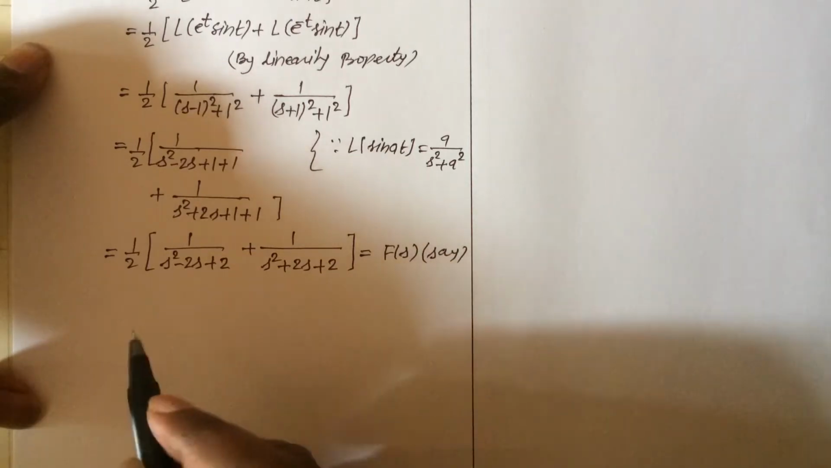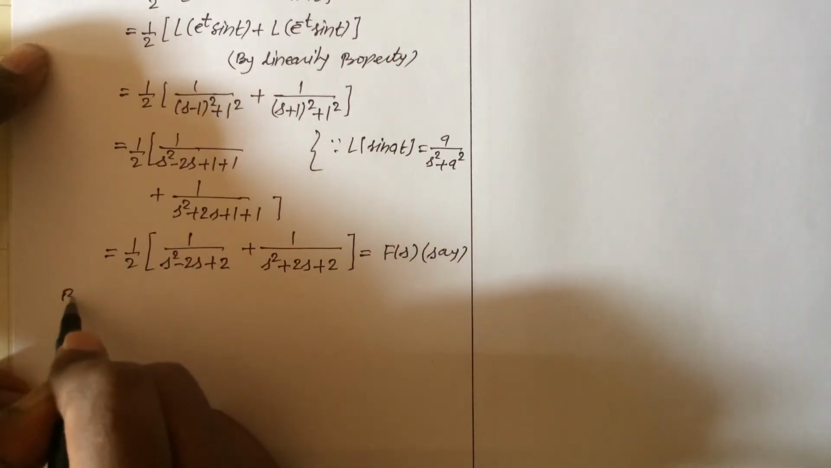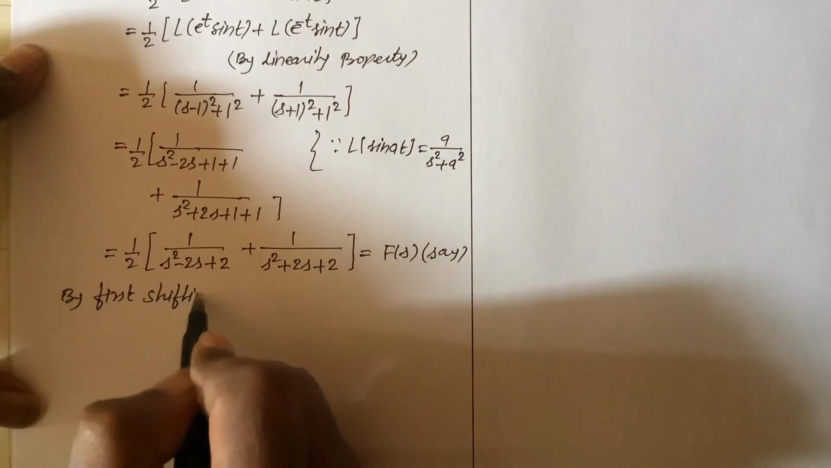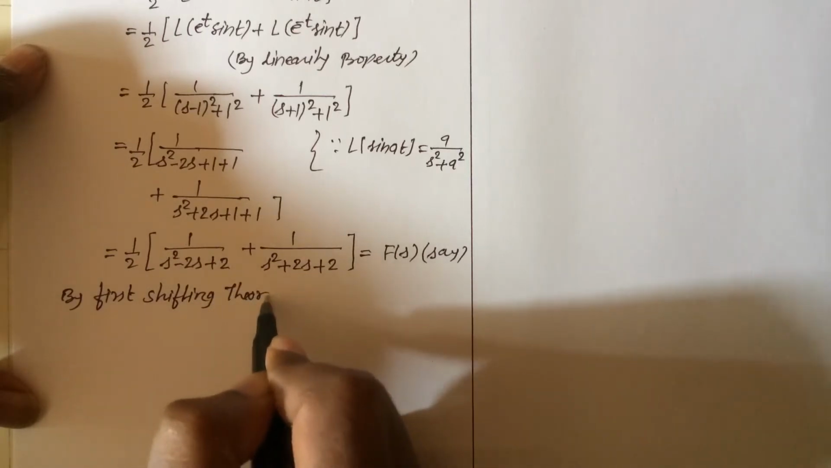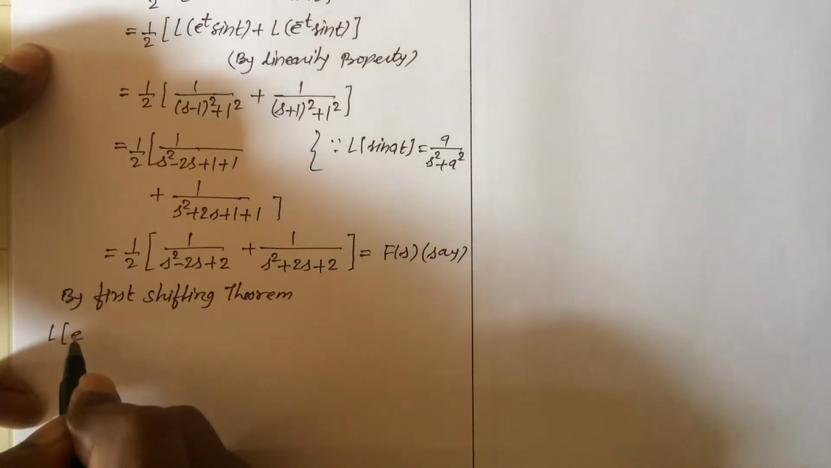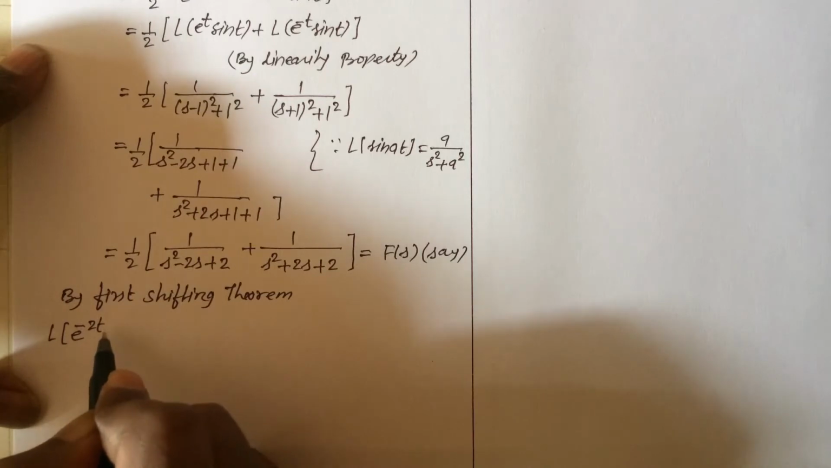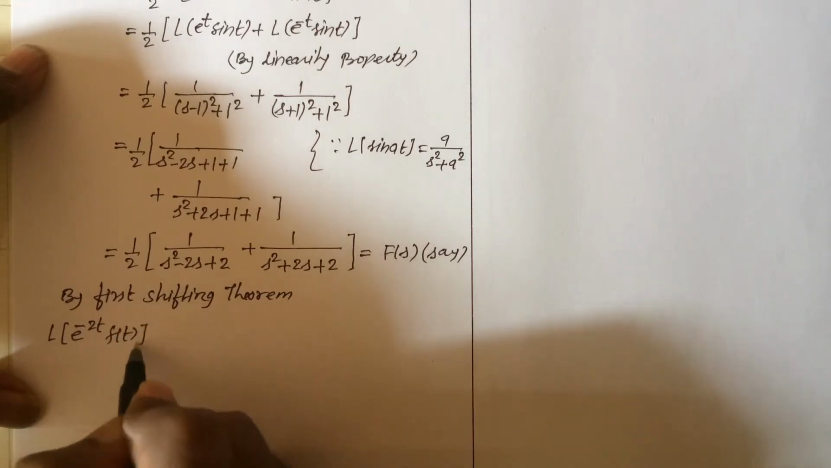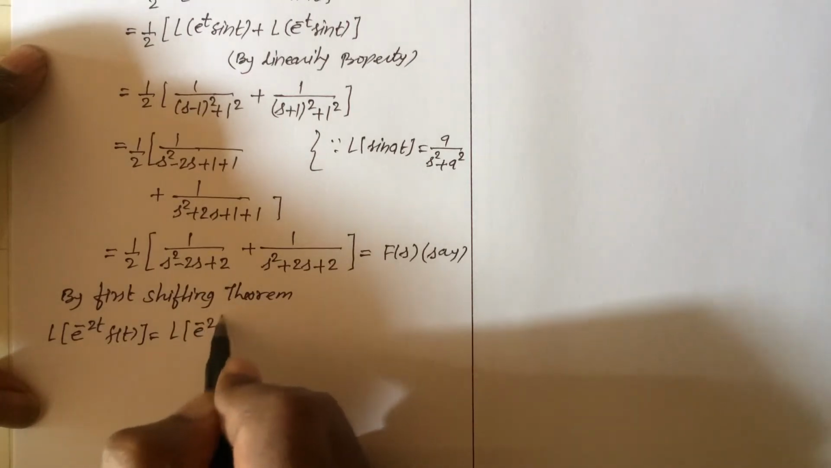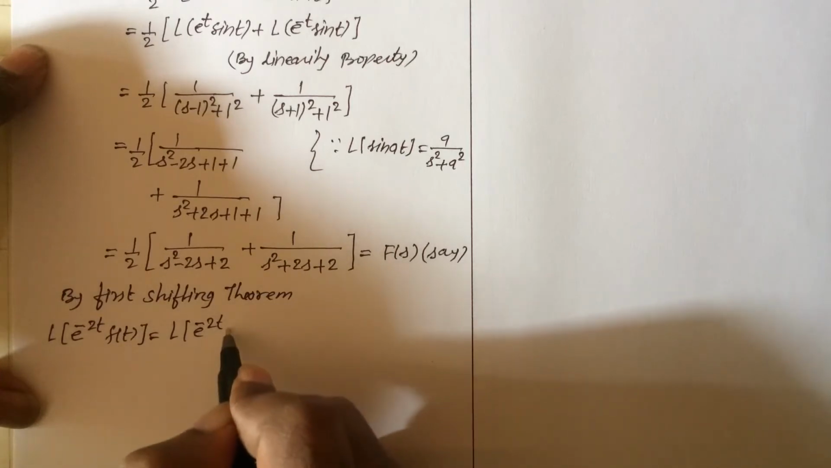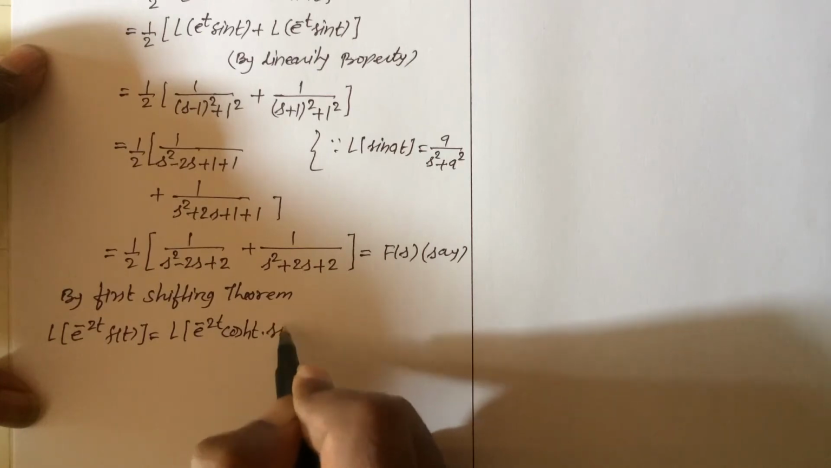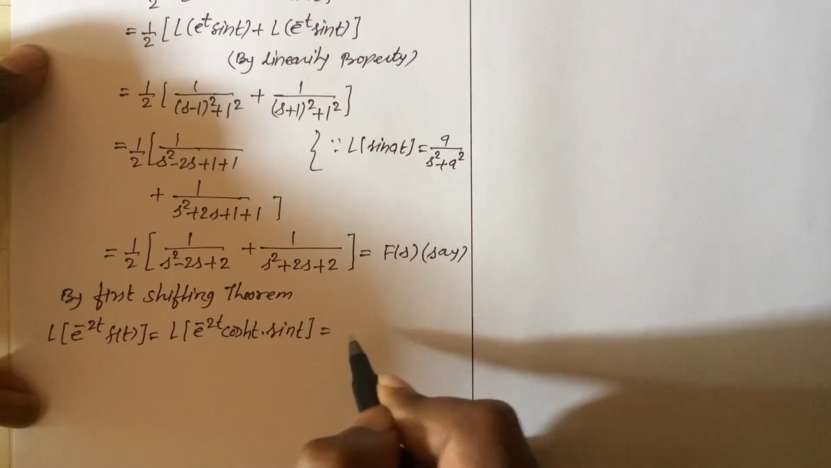Okay. Now apply the first shifting theorem. So by the first shifting theorem, this can be written as the Laplace transform of e raised to minus 2t f of t equal to the Laplace transform of e raised to minus 2t times F of t, which is cos hyperbolic t into sin t, and this is equal to what?